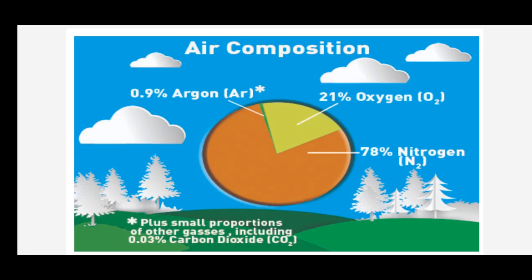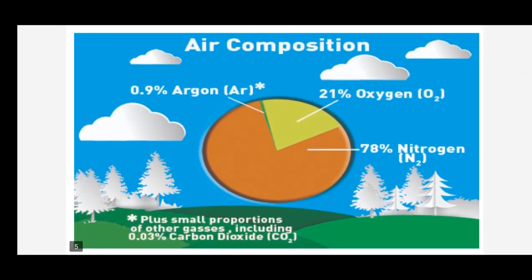It means the maximum portion of the air contains nitrogen and oxygen. 78% of the air is nitrogen and 21% is oxygen. The remaining percent, 78 plus 21, how much? 99. The remaining 1% of the gases are with carbon dioxide.